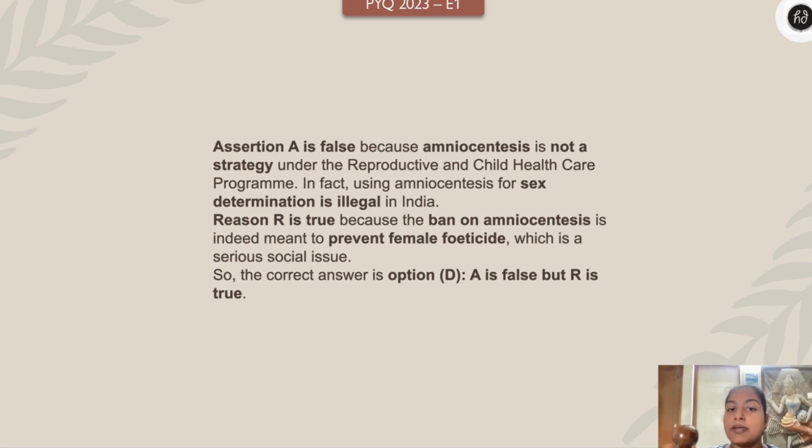So R is true because there is a ban on amniocentesis. Indeed, it is meant to prevent female feticide. Yeah, prenatal sex determination is illegal in India. So A is false, R is true. The option D is right.